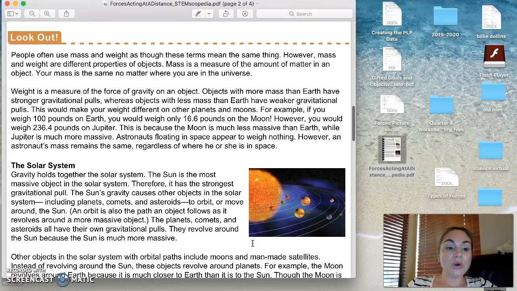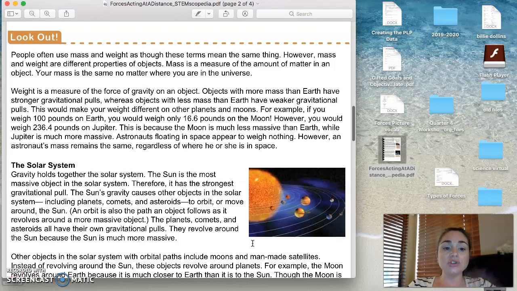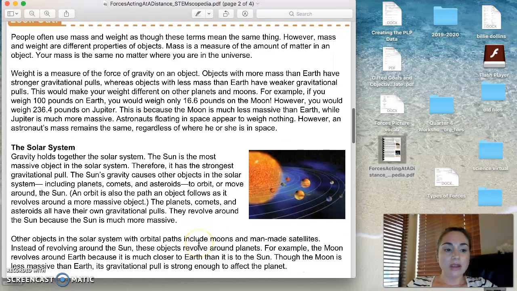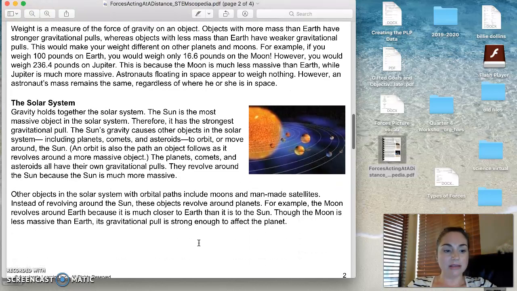However, you would weigh 236.4 pounds on Jupiter because Jupiter is so much larger. The moon is much less massive than the Earth, and Jupiter is more massive. Astronauts floating in space appear to weigh nothing. However, the astronaut's mass remains the same regardless of whether he or she is in space.